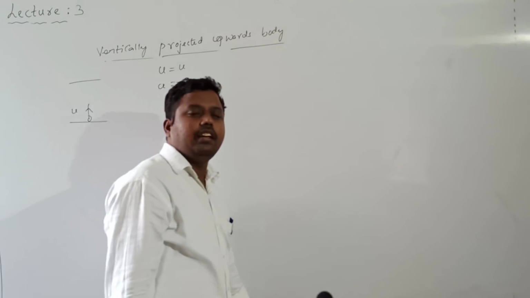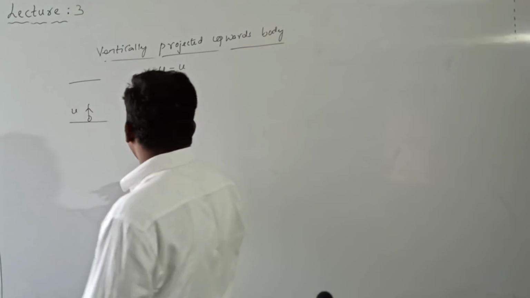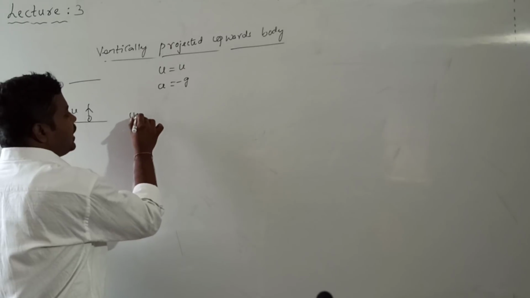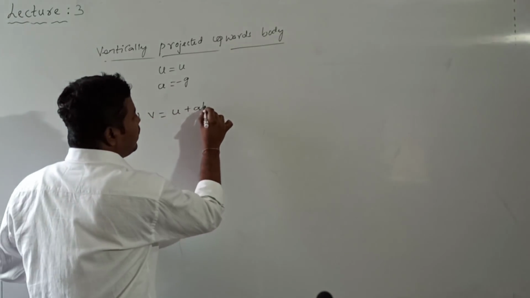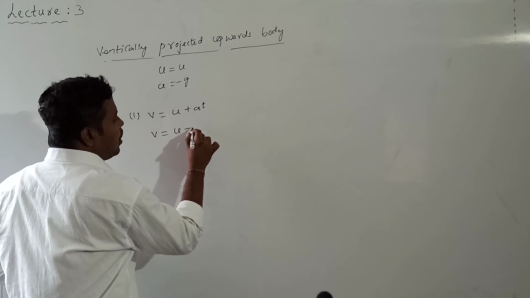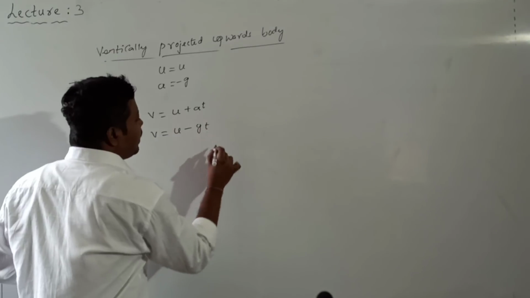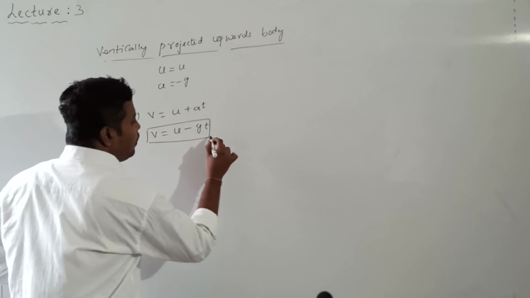Substituting these two values in the general first equation v = u + at, we get v = u - gt. This is the first equation for a vertically projected body.